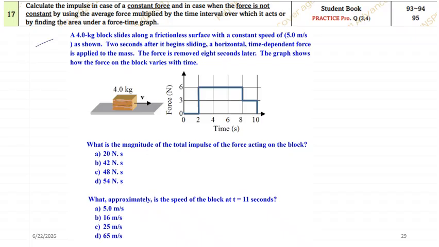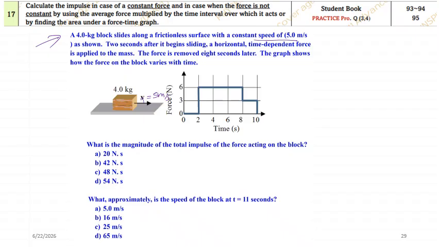Now, this is a good question. A 4 kg block slides along a frictionless surface with a constant speed. The initial velocity Vi is mentioned as 5 meter per second. After 2 seconds, a horizontal time dependent force is applied on the mass. After 2 seconds you apply a 6 Newton force for another 6 seconds, and then you provide a 3 Newton force.